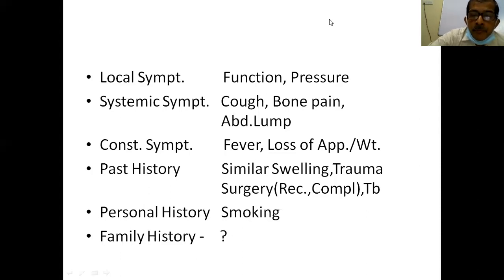Can you tell me what are the swellings that can appear if a patient is having a habit of smoking? Can anybody tell me the swellings that can appear on smoking?